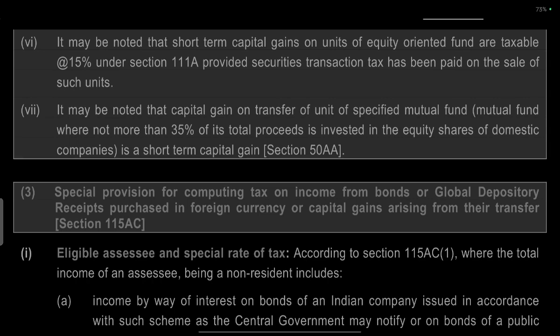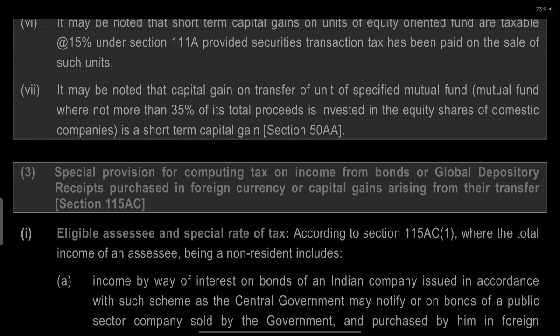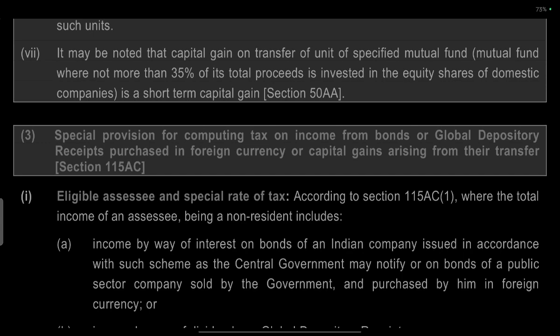It may be noted that the capital gain on the transfer of a unit of specified mutual funds, which invest not more than 35% of the total proceeds in the equity shares of domestic companies, is treated as a short-term capital gain under section 50.